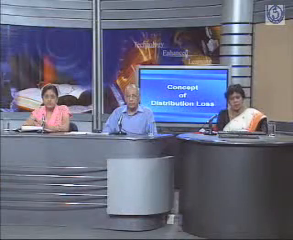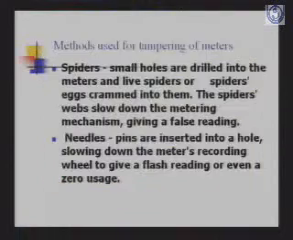So we were talking about commercial losses. What are the methods used for commercial tampering and theft? For tampering with electromechanical meters, people have been very innovative. In addition to the general methods of reversing the polarity or earthing the load, people have used spiders. Small holes are drilled into the meters and live spiders or spider eggs are crammed into them. The spider webs slow down the metering mechanism, giving a false reading.